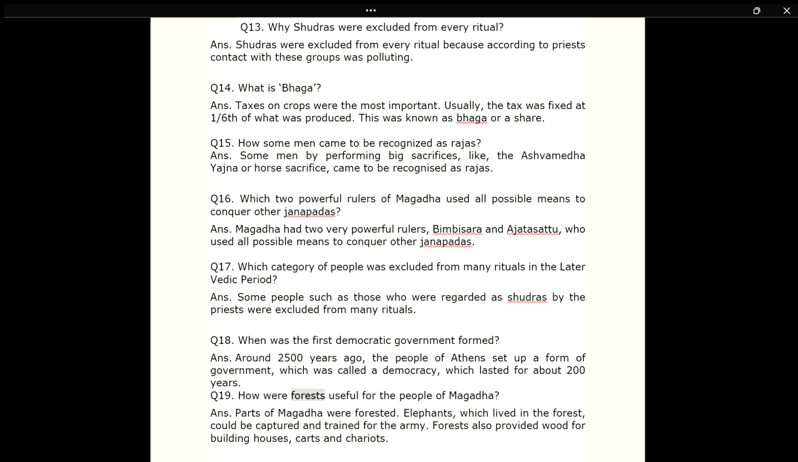Q19. How were forests useful for the people of Magadha? Answer. Parts of Magadha were forested. Elephants, which lived in the forest, could be captured and trained for the army. Forests also provided wood for building houses, carts and chariots.